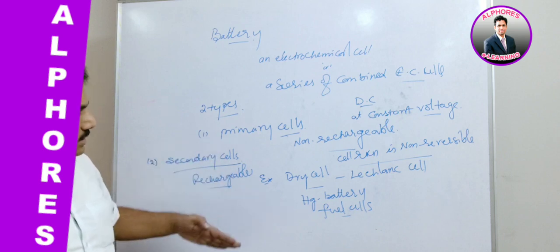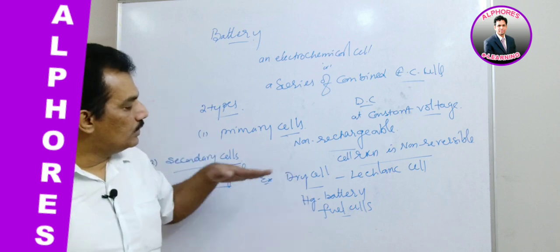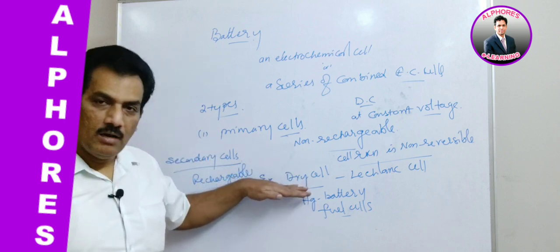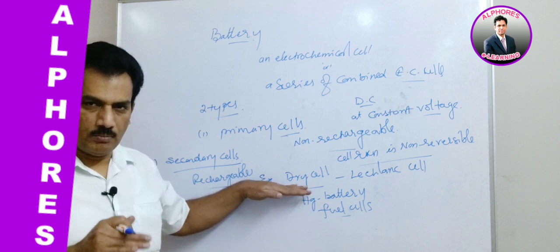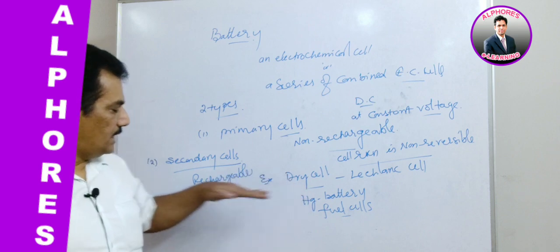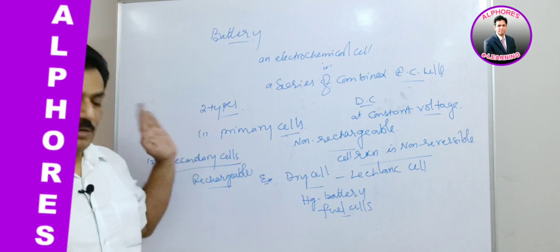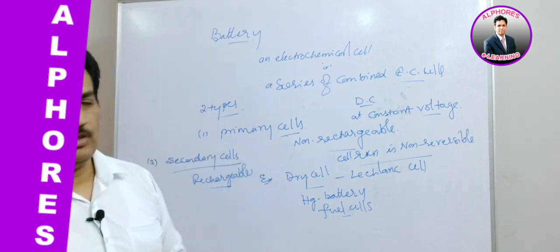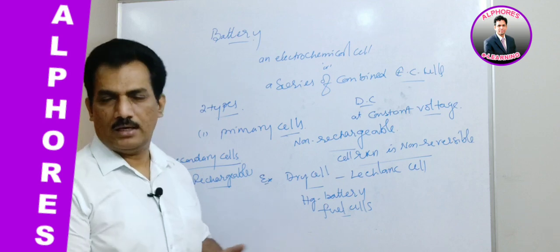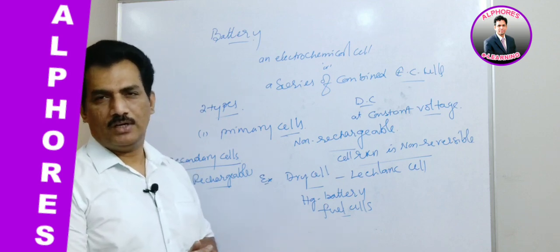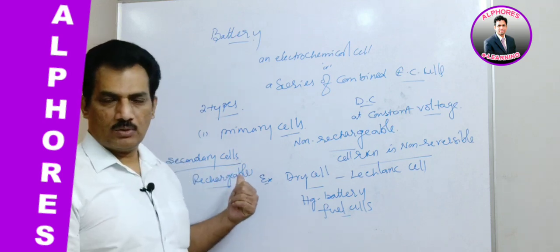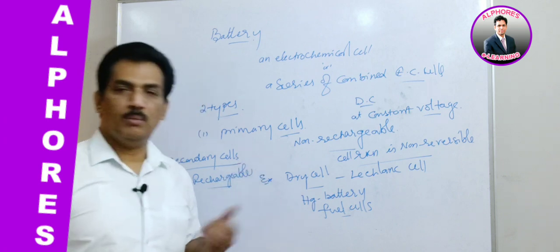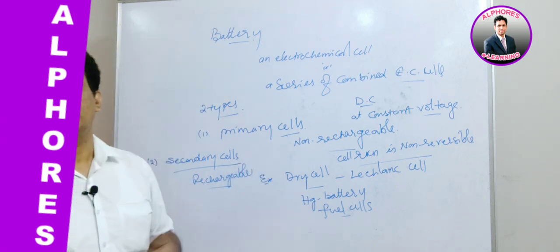And now in this class we are going to discuss the dry cell, the best example of a primary cell, and what components are present in it. And then the secondary cell. The best example of a secondary cell is the lead storage battery, which is mostly used in our vehicles, two-wheelers or four-wheelers. We will see what components are present in that and how it works.